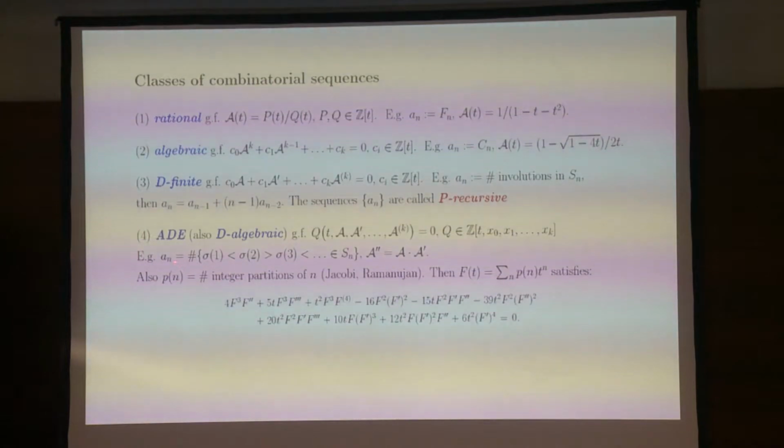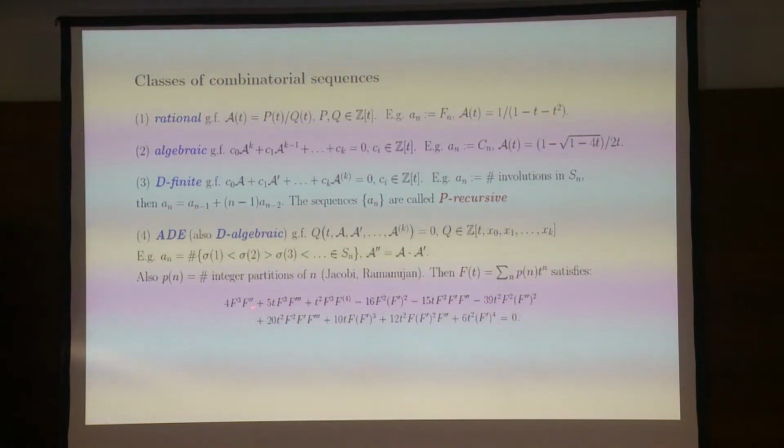So one example is the number of alternating permutations. This is the number of permutations where the first element is less than the second, greater than the third, etc. And that satisfies an algebraic differential equation. Notice that the product is what makes it algebraic differential. If it was a sum, that would be D-finite.